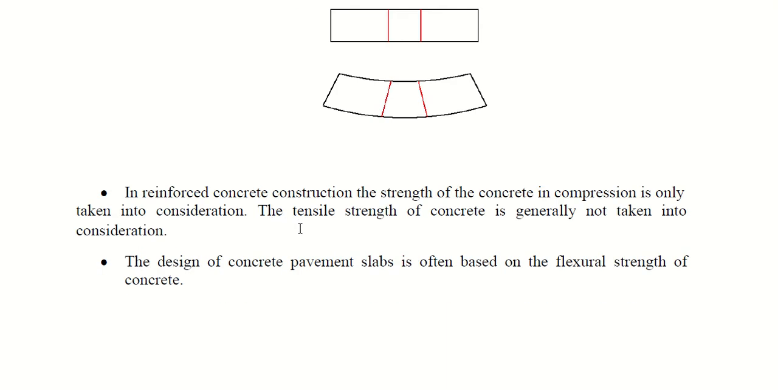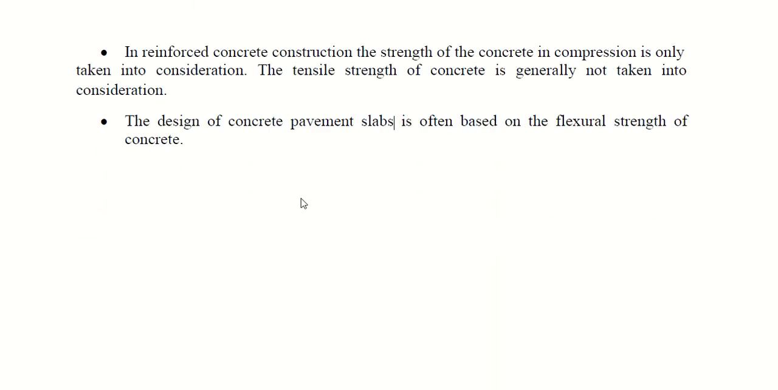So we generally consider this flexure strength in reinforced concrete construction, and we mostly consider compression followed by flexure. Tensile strength is not given much importance. Where we look more in detail at the flexure strength is in the design of concrete pavement slabs. Why? Because slabs tend to bend under given loading. So for pavement slabs we consider the flexural strength. For reinforced concrete constructions, RCC structures, we consider the compressive strength.